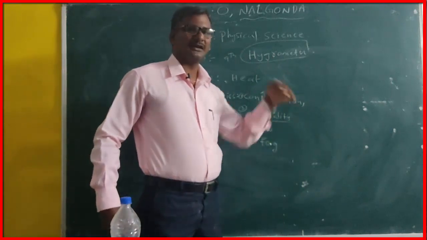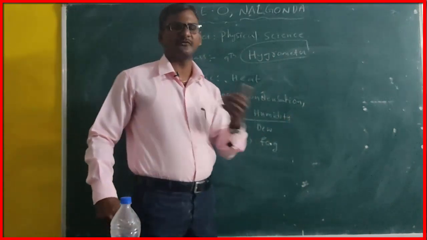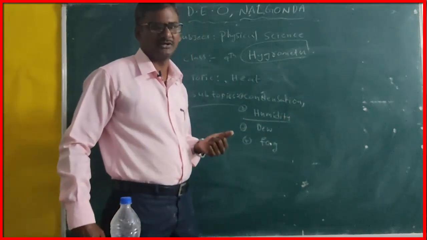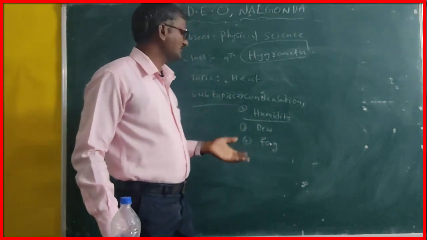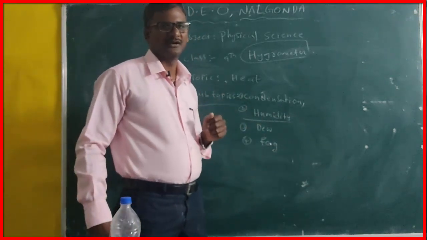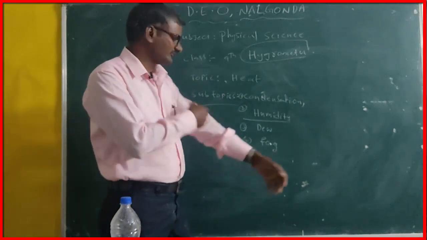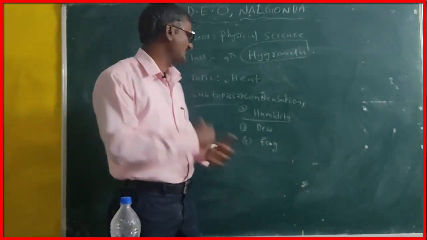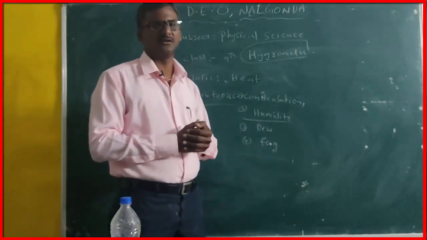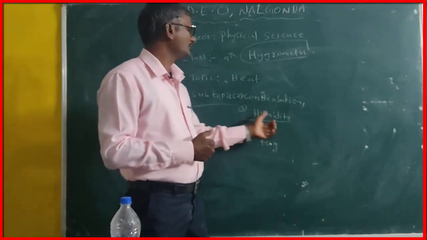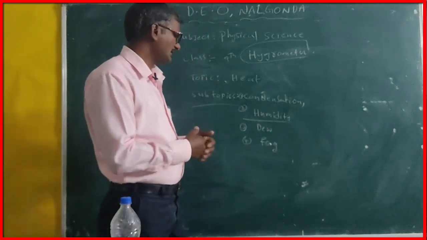How does humidity occur inside the atmosphere? That humidity can come from ocean water, at the same time ponds, lakes, rivers, some wells, and at the same time sweat can also enter the atmosphere. All these are responsible for humidity, nothing but water vapor, right.